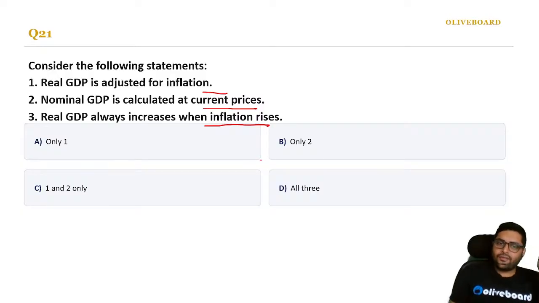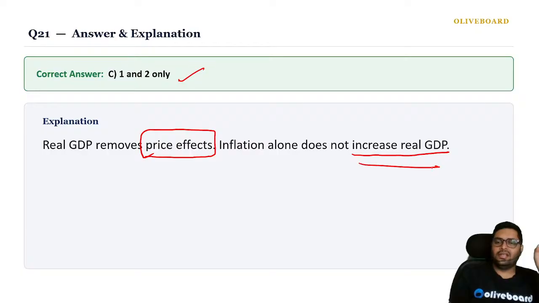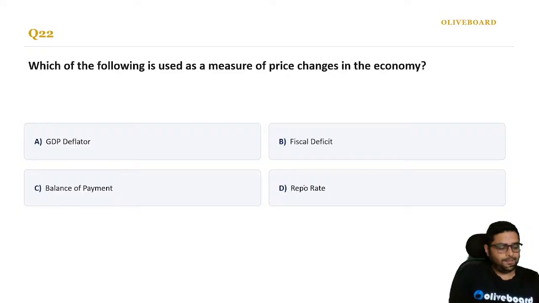Real GDP is adjusted for inflation. Obviously. Nominal GDP is calculated at current prices. Obviously. Real GDP always increases when inflation rises. What do you think? Third statement is wrong. Real GDP removes price effects, so it doesn't have to do anything with the prices. Inflation alone does not increase real GDP because you are adjusting it for inflation. Correct? So please keep that in mind.